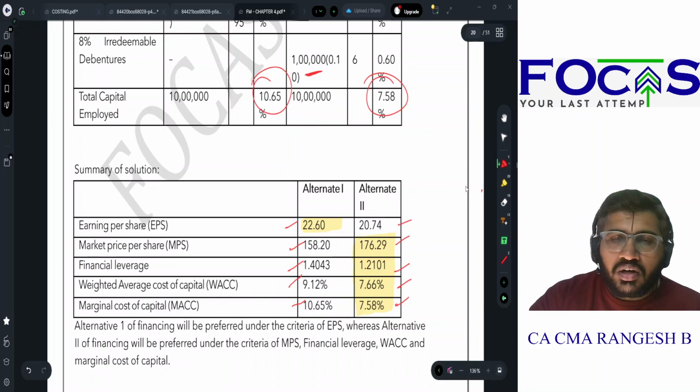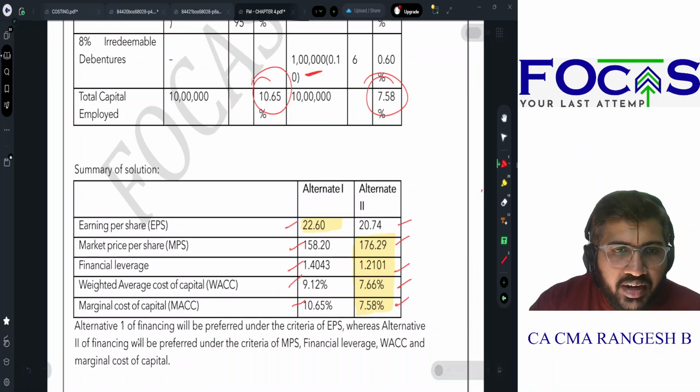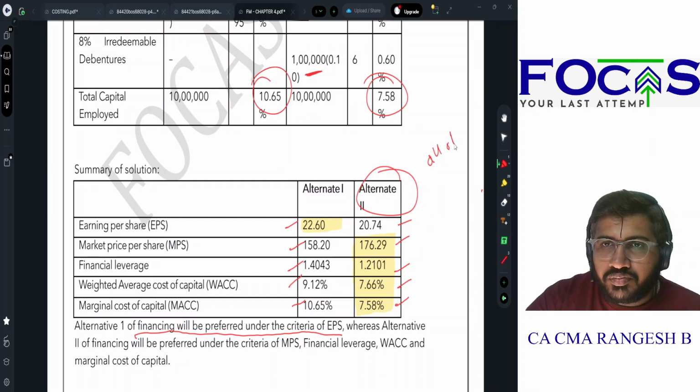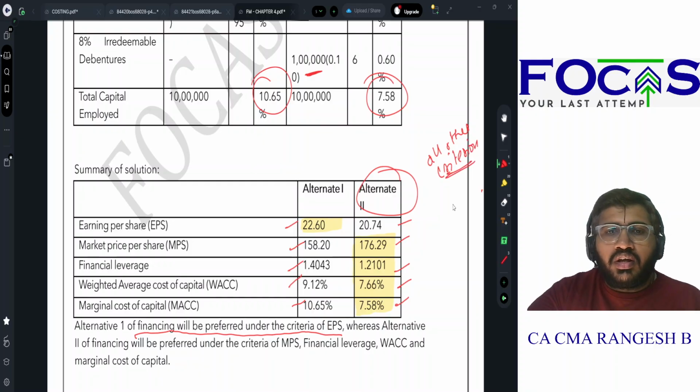So that is my conclusion. Alternative 1 of financing will be preferred under the criteria of EPS, whereas alternative 2 will be preferred for all the other criterion. Criteria is plural, singular is criterion.